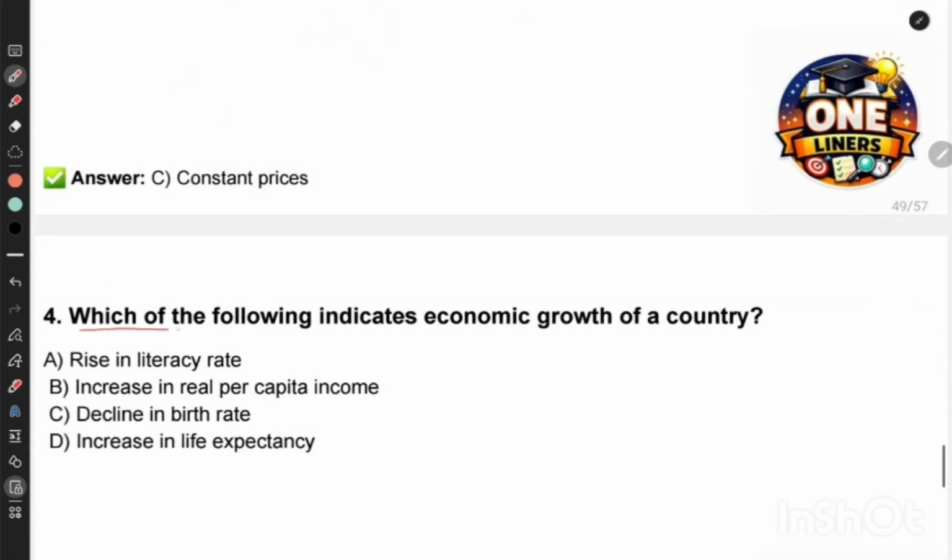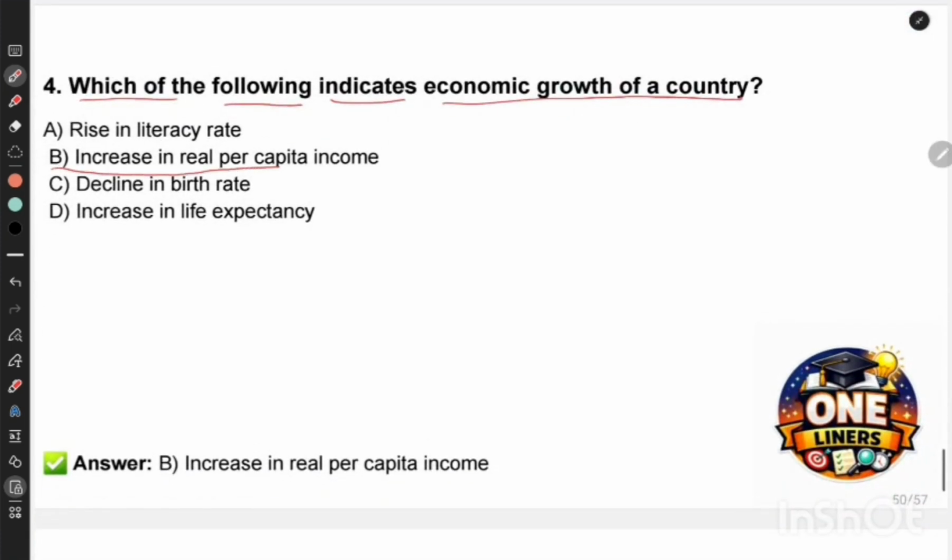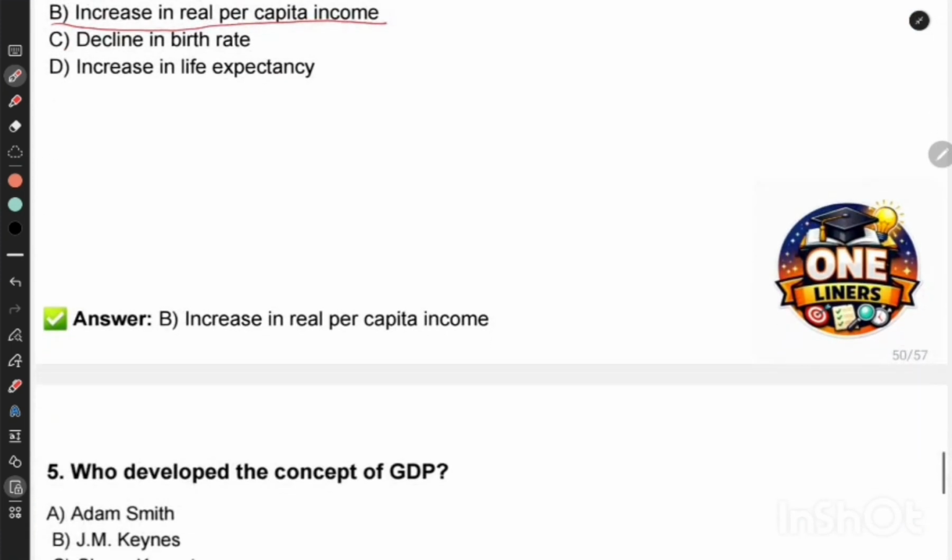Next question. Which of the following indicates economic growth of a country? So economic growth किससे indicate की जाती है, कैसे indicate होती है? तो options are rise in literacy rate indicate करता है कि economic growth हुई है, increase in real per capita income indicate करता है, decline in birth rate, या फिर increase in life expectancy. So the correct answer is your increase in real per capita income, right?